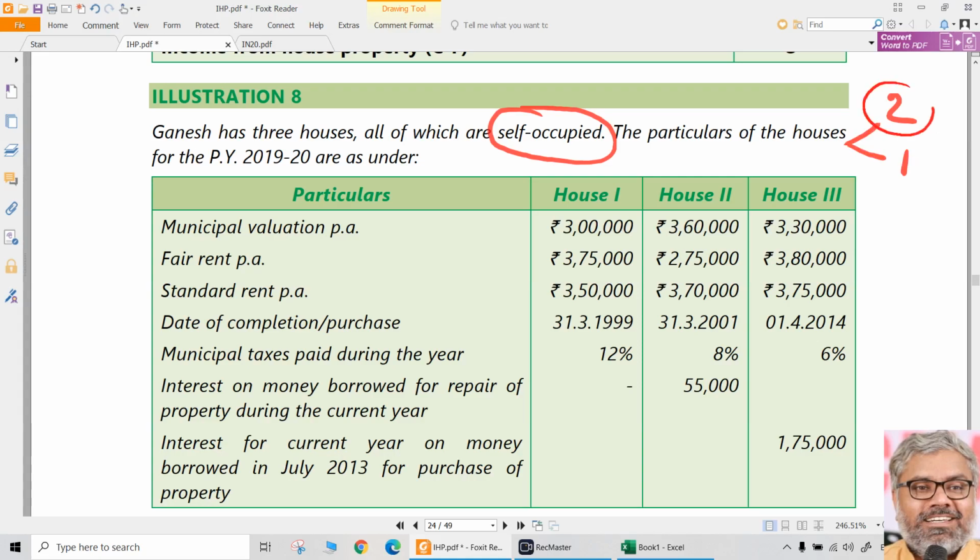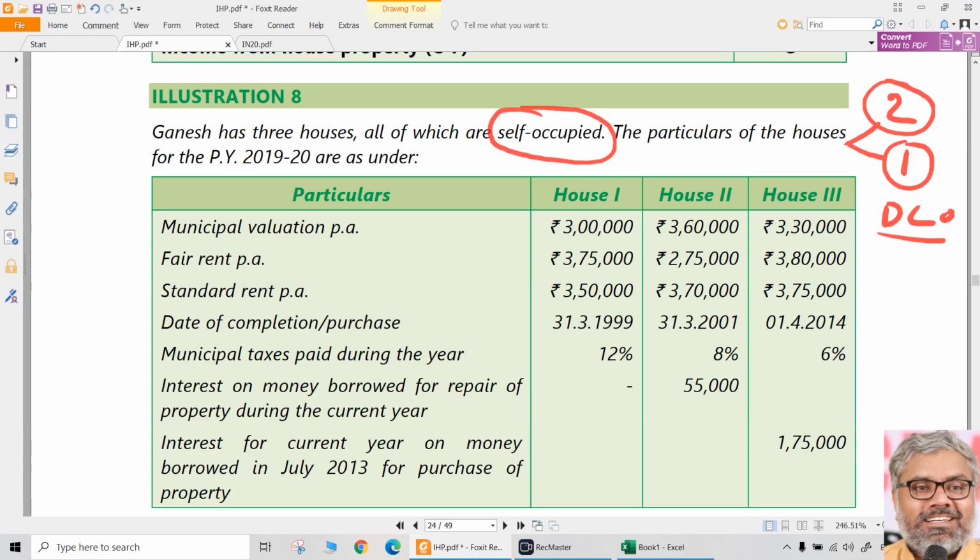That we know. But the question is, which 2 to be called as self-occupied, which 1 to be deemed to be let out? That is the choice of the assessee, and we have to give advice to the assessee as to which property should be deemed to be let out of the 3. Naturally, the other 2 will become self-occupied. But reality is that all are self-occupied. In the eyes of law, 1 property is deemed to be let out. It is not really let out. We have to understand that it is deemed to be let out. So all the provisions for calculation of let out property will apply here also. But reality is different. Legal position is different.